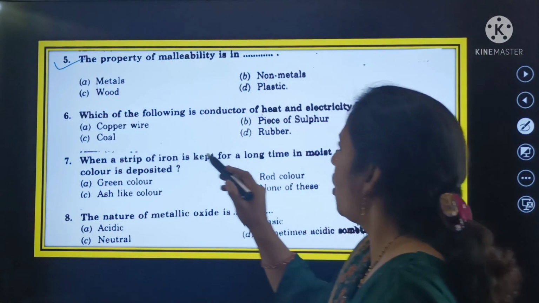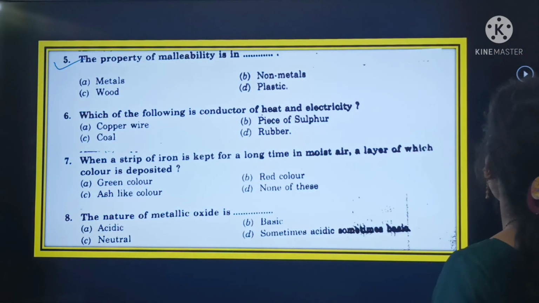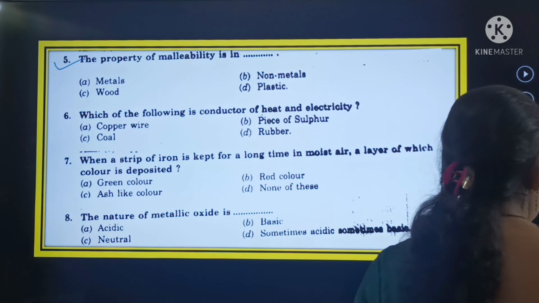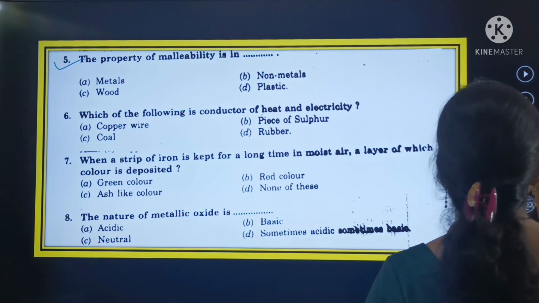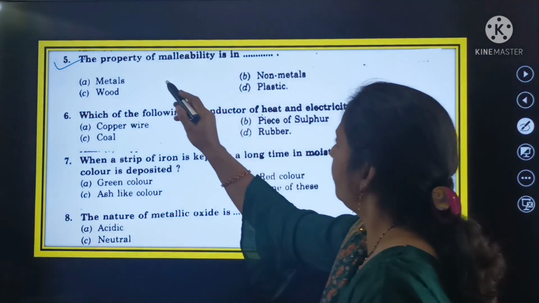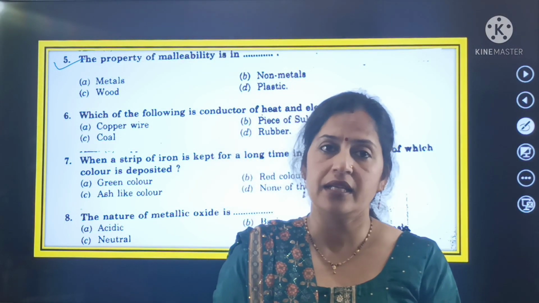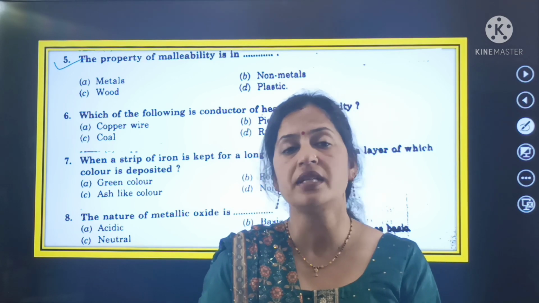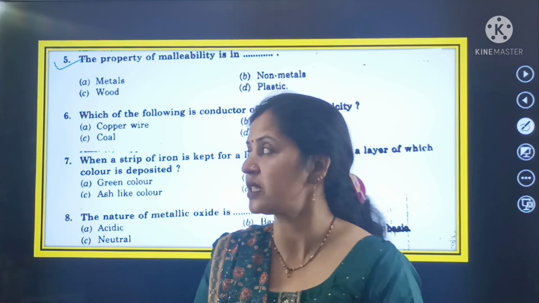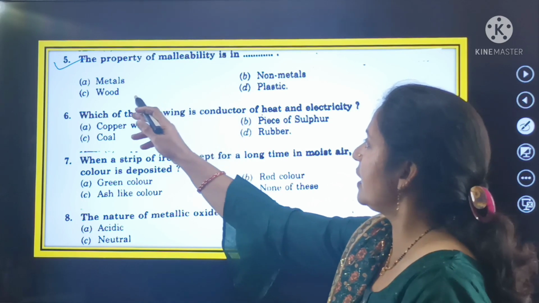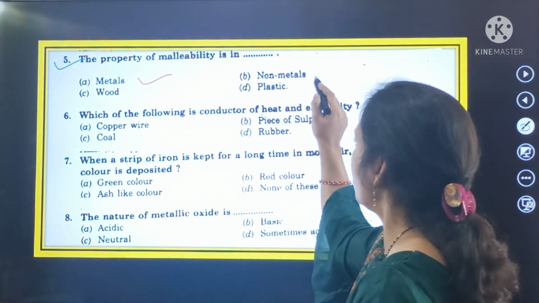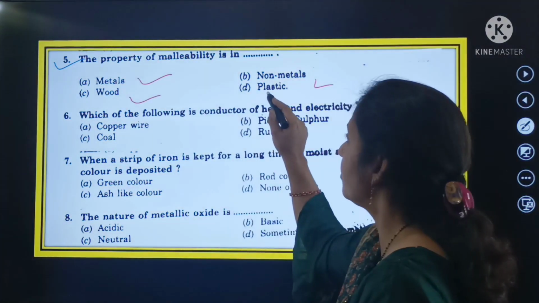The property of malleability is in. It is question number 5. The property of malleability is in. Metals are malleable and ductile, whereas non-metals are non-malleable and non-ductile. So the property of malleability is in either metals, non-metals, wood, or plastic.